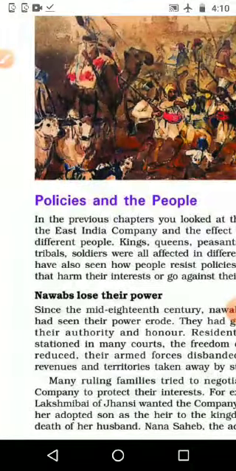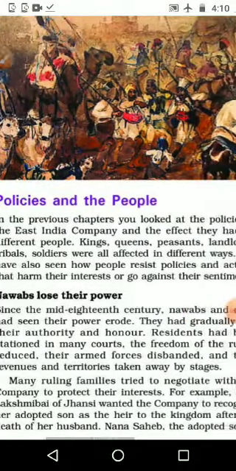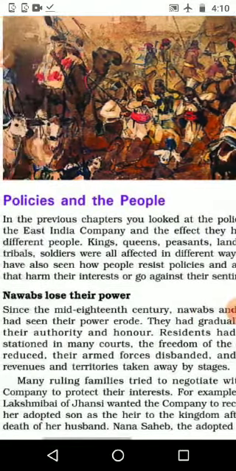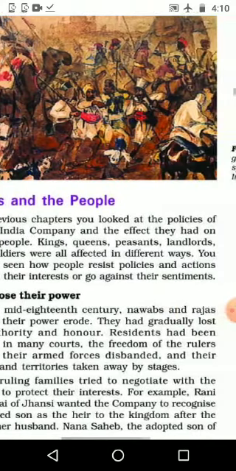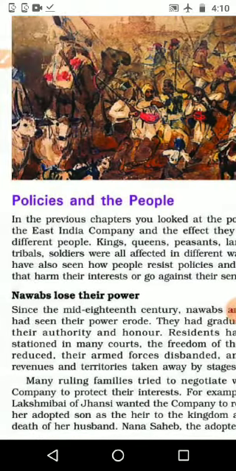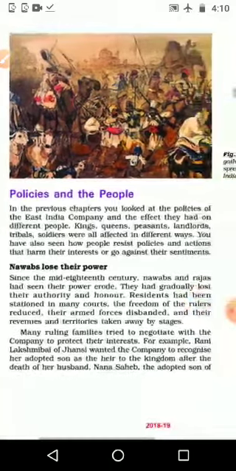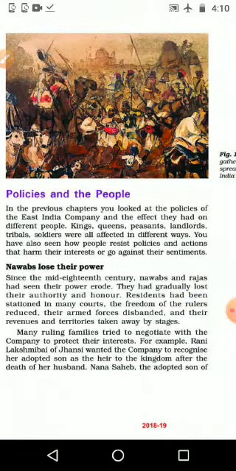Then policies and the people. In the previous chapter, you looked at the policies of the East India Company and the effect that they had on different people, how the different groups of people were suffering. That we have seen in the last chapter.